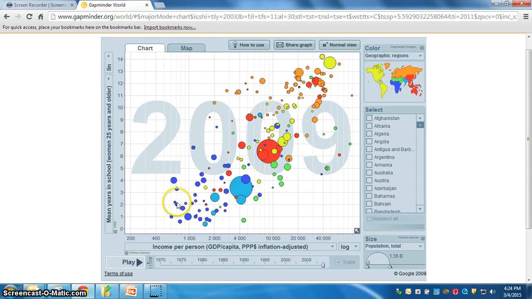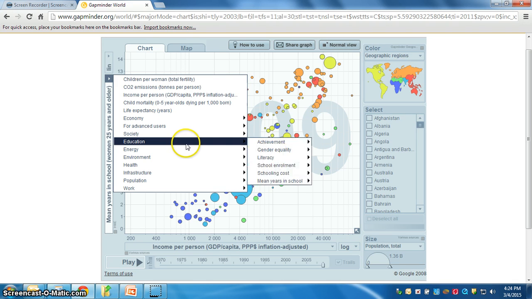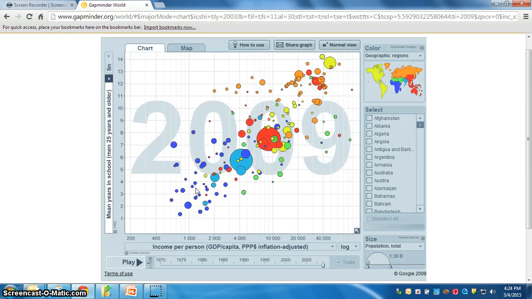Okay, and so again, it shows us some of the same indicators. The lower the level of development, the less time that women are going to be able to spend in school. The higher the level of development, the more time that women are able to spend in school. And one thing you can look at is the difference between the graph of women and the graph of men and try to make a direct comparison. So we did women 25 years and older, now we'll do men 25 years and older.